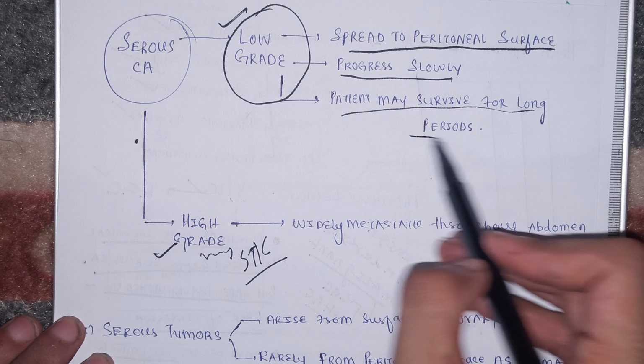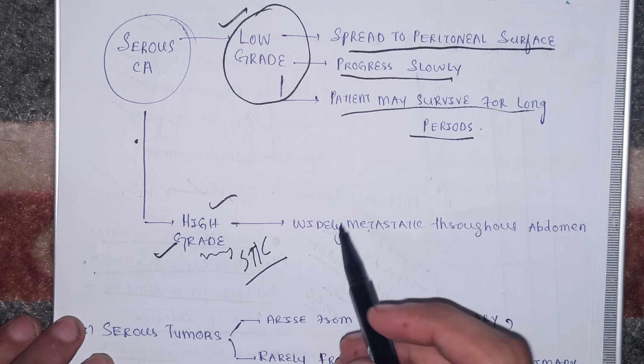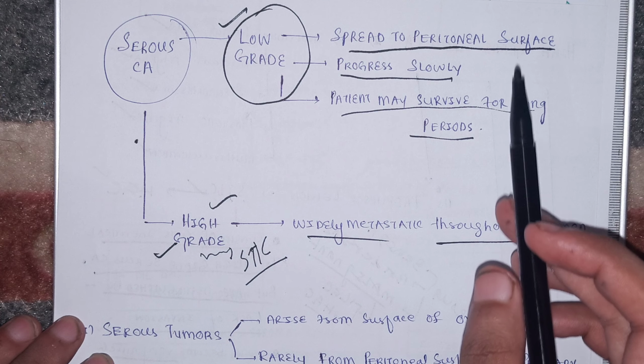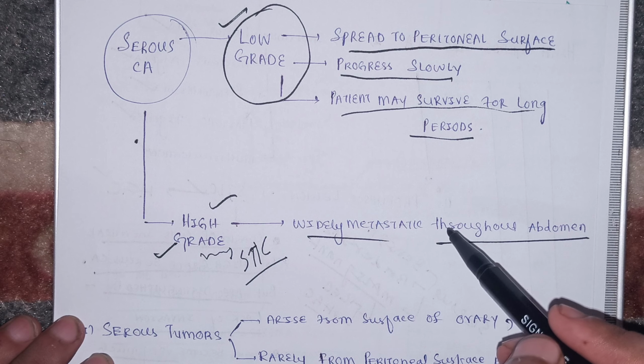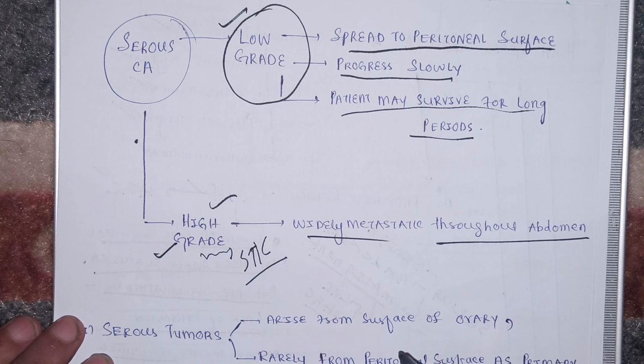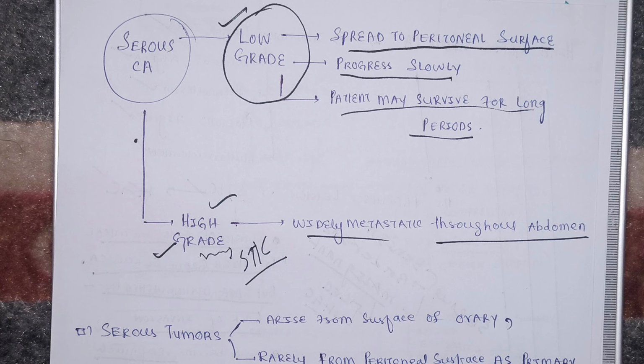The low-grade malignant condition, serous carcinoma, spreads to the peritoneal surface, but it progresses very slowly, and the patient may survive for long periods of time. But in case of high-grade carcinoma, it widely metastasizes throughout the abdomen. It is not only restricted to the peritoneum. It can go to the liver and all other parts of the abdomen. It is very much widely metastatic, and the patient may not survive. Right. Okay.